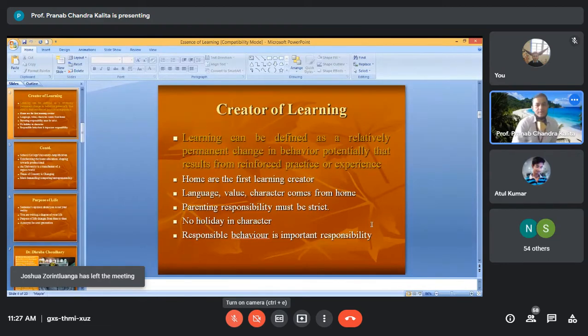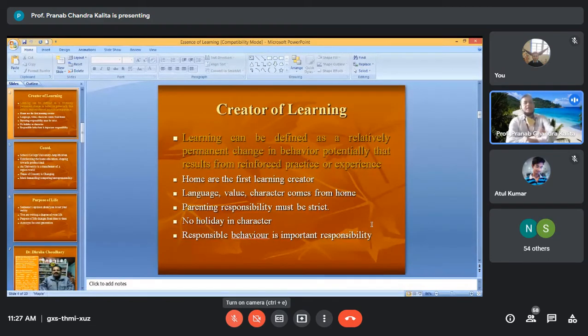Who is the creator of the learning? What is learning? It can be defined as a relatively permanent change in behavior, potentially, that results from reinforced practice or experience.